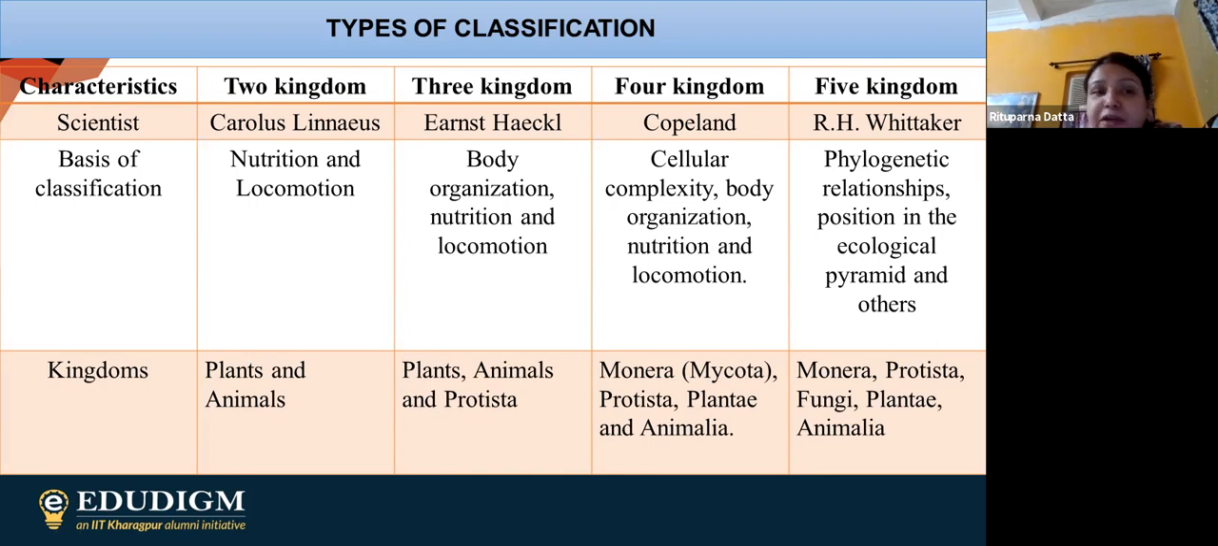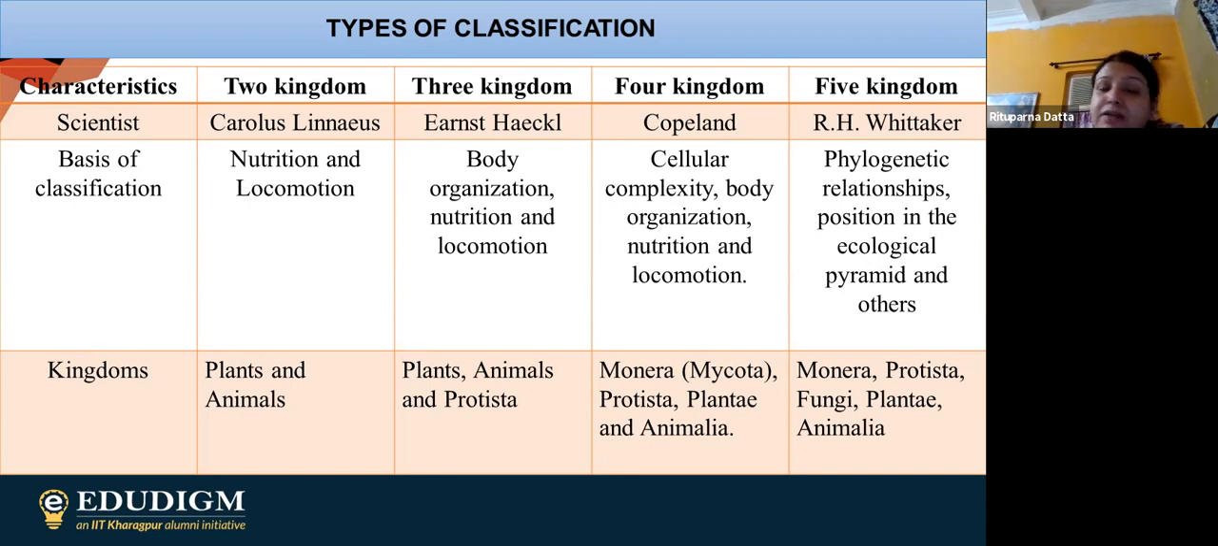So if we come to the first one, that is two kingdom classification, the basis of classification over there are nutrition and locomotion. And according to nutrition and locomotion, we are simply dividing the organisms into plant and animal.